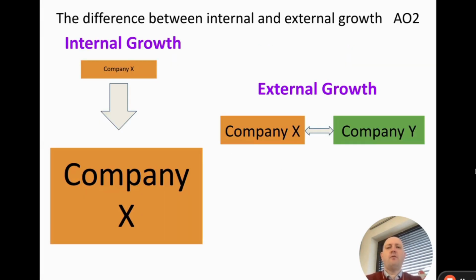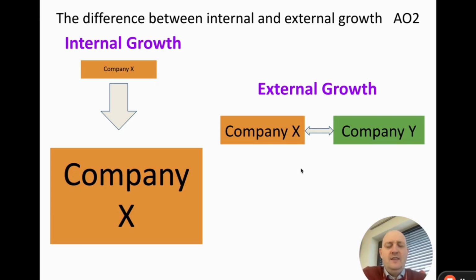Just a quick reminder, we did this in video 1: what's the difference between internal and external growth? Internal growth is when a business grows using its own resources, so there's no use of another business. They're going to use retained profit, loan capital, share capital, etc., in order to become bigger. This is going to be a lot slower because they're using their own resources. External growth, on the other hand, is when we use another company to help our growth, and therefore, by using another company, we can potentially grow quicker.